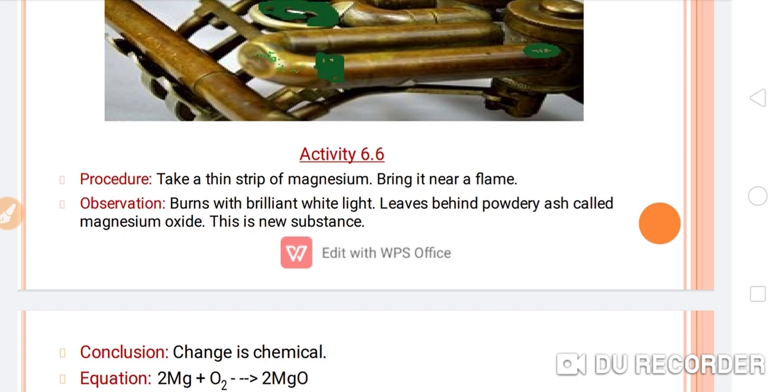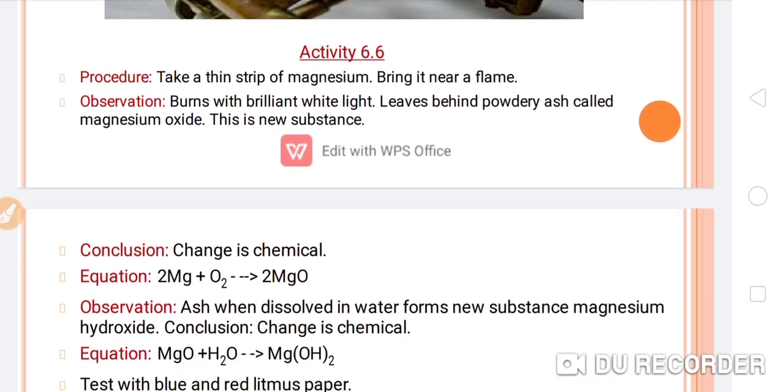Both had different properties, but after the chemical reaction, the compound formed has totally different properties from its reactants. So this change is also a chemical change, because we can't reverse this process. From the magnesium oxide we can't get back the magnesium and the oxygen. Is it clear? Now, the conclusion: the change is chemical, which means whatever change takes place through a chemical reaction is a chemical change.